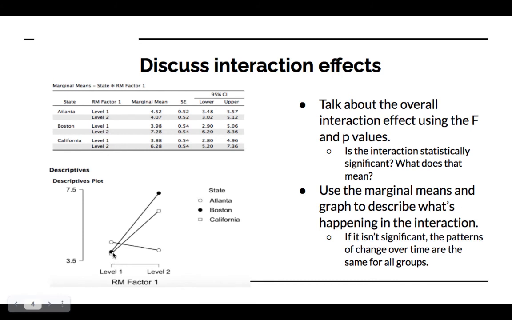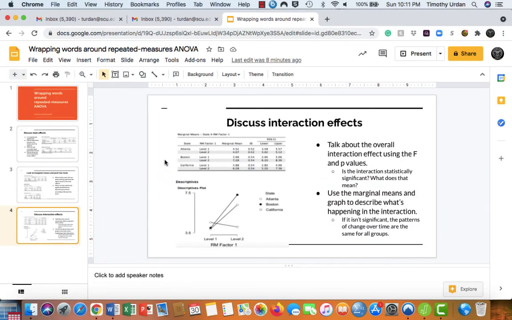Energy level goes way up from morning to evening in California and in Boston, but it goes down a little bit in Atlanta, and that is where the interaction effect is coming from. So you can take a look at these means, these marginal means, and the graph together. They tell the same thing, and use those to describe what's happening in the interaction. So that is it for wrapping words around the main effects and the interaction effects of repeated measures and mixed model ANOVA.